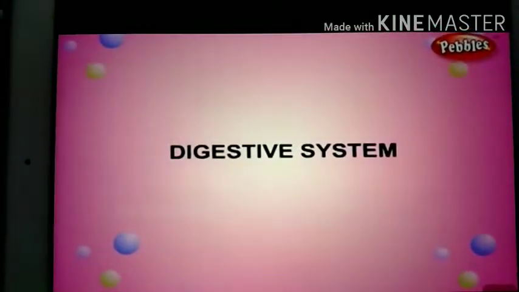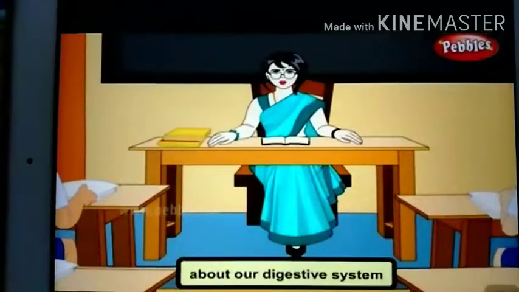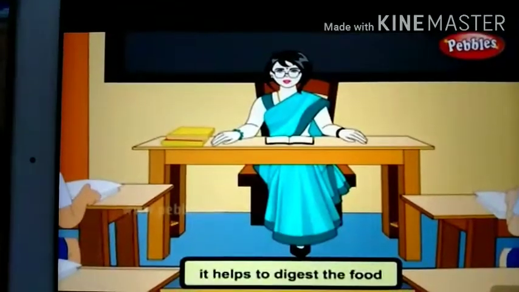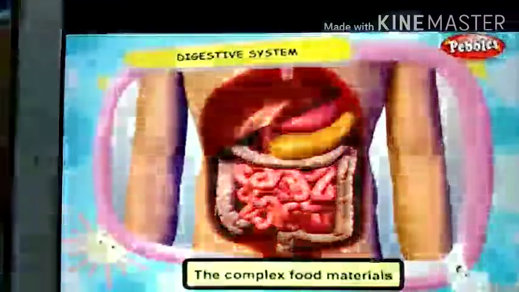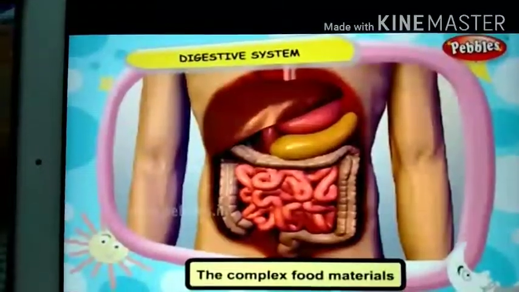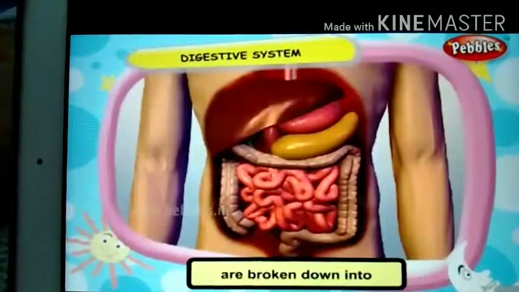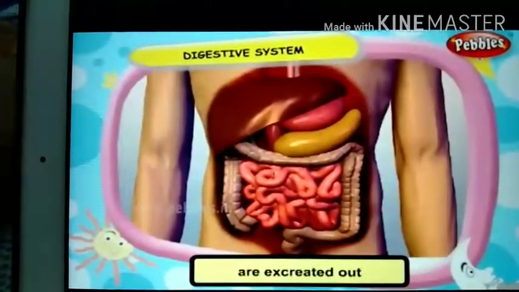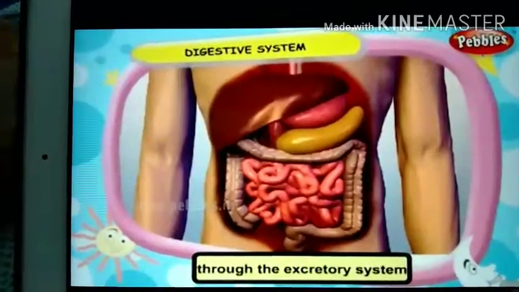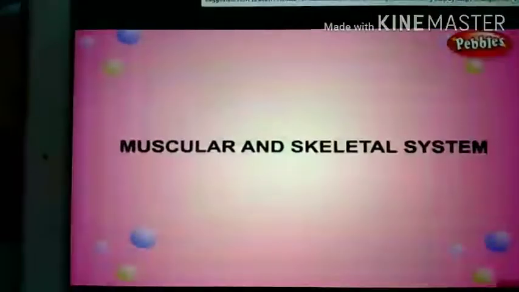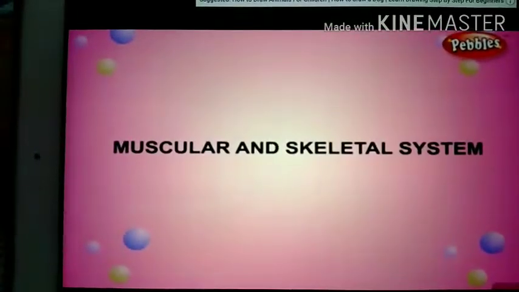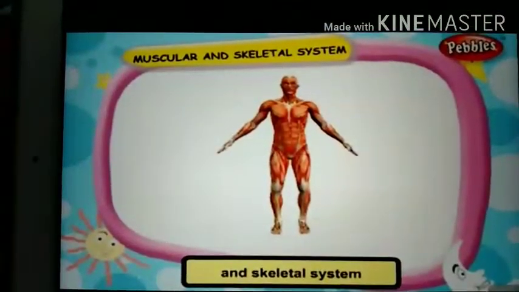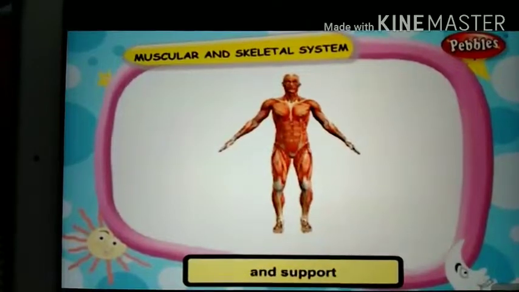Digestive system. Let us know about our digestive system. It helps to digest the food we eat. The complex food materials are broken down into simple substances. The waste materials are excreted out through the excretory system. Muscular and skeletal system. The muscular and skeletal system gives our body the shape and support.